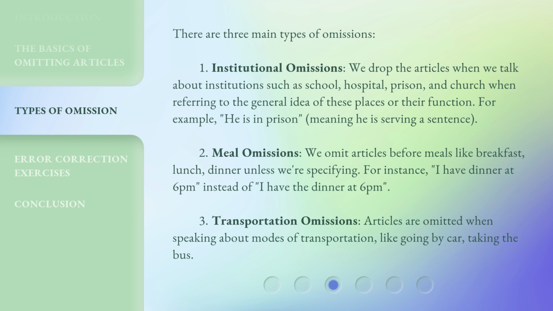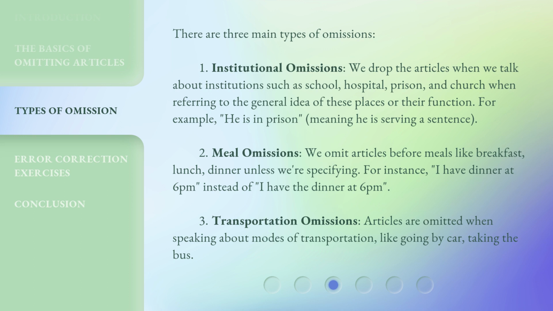There are three main types of omissions. 1. Institutional omissions. We drop the articles when we talk about institutions such as school, hospital, prison, and church when referring to the general idea of these places or their function. For example, he is in prison, meaning he is serving a sentence.